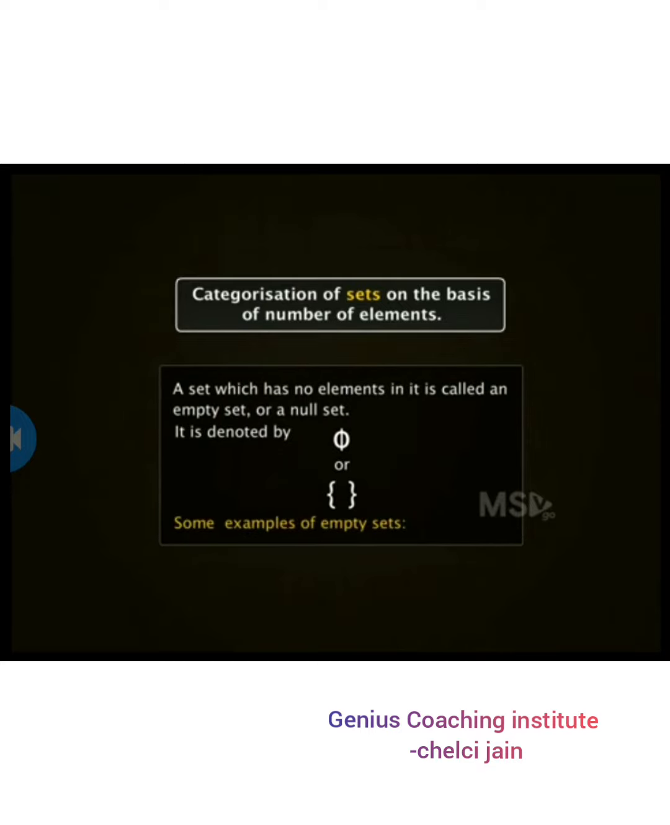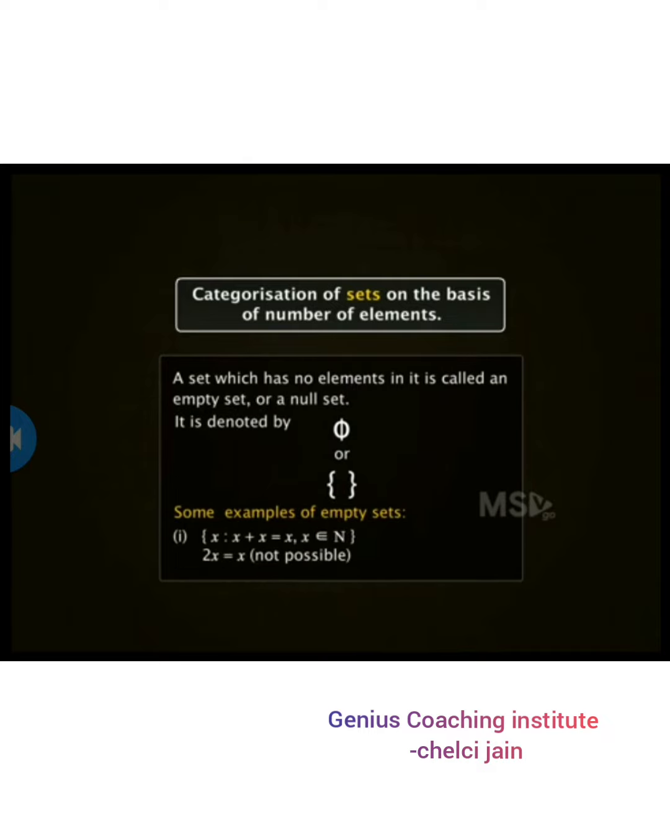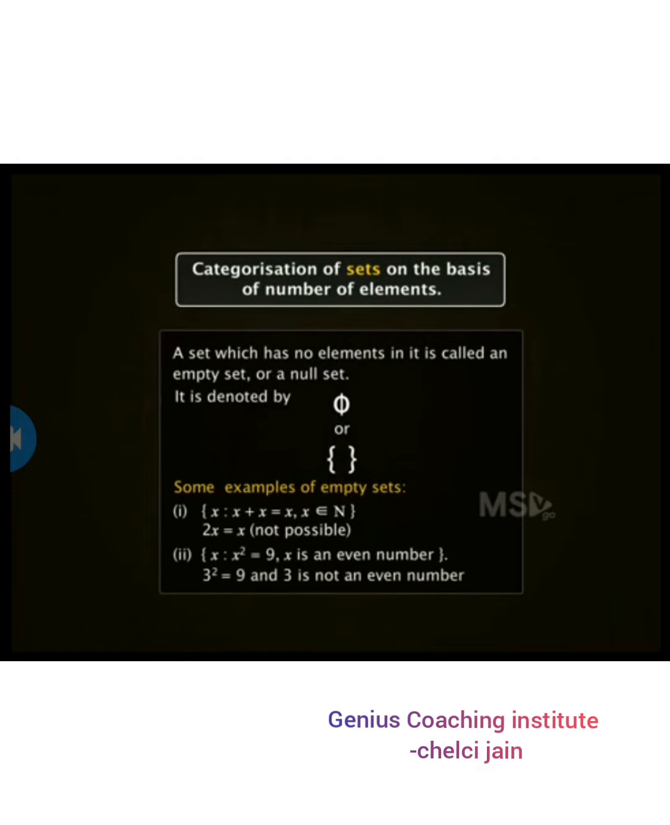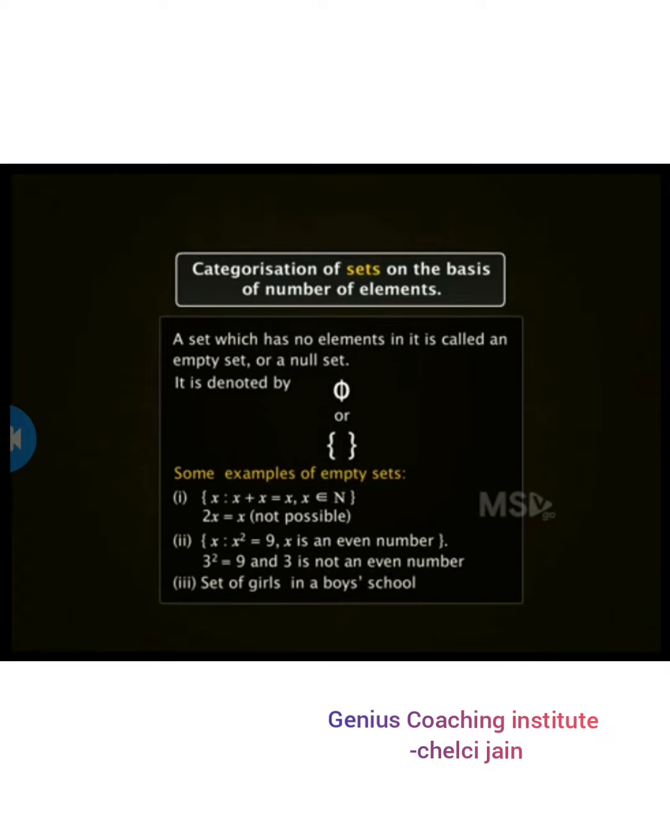Some examples of empty sets are a set X such that x plus x equals x and x is a natural number, as 2x equals x is not possible. Another example of a null set is set X such that x squared equals 9 and x is even. It is null because the number 3, whose square equals 9, is not an even number. Similarly, the set of girls in a boys' school is an empty set.